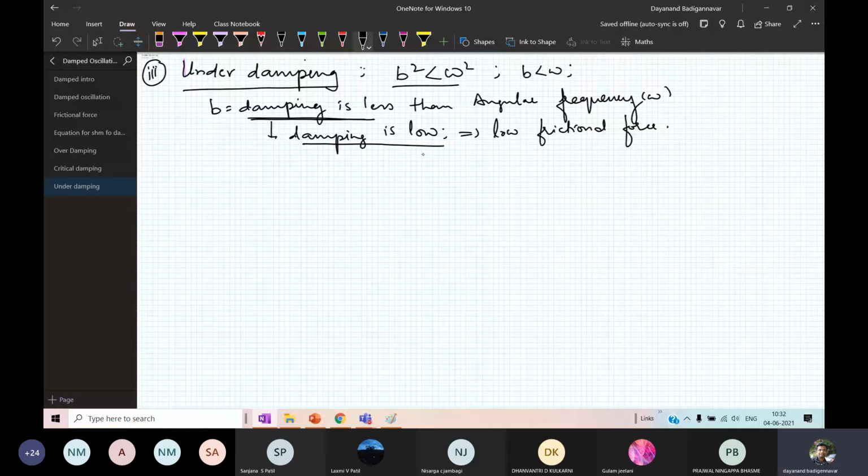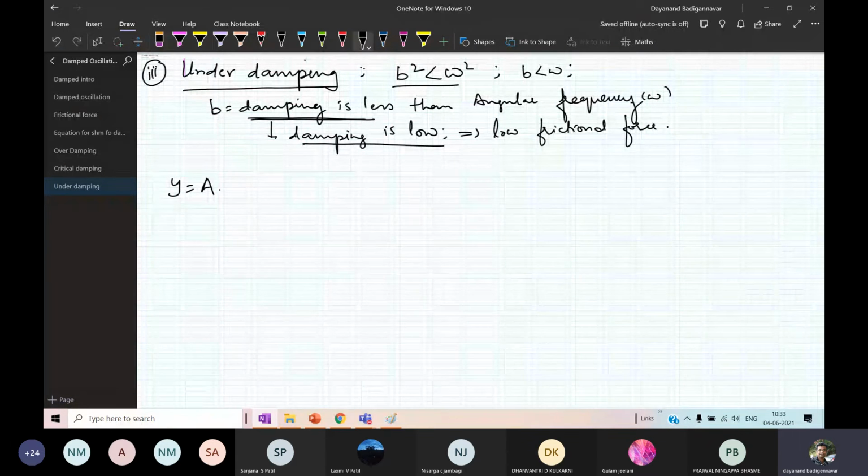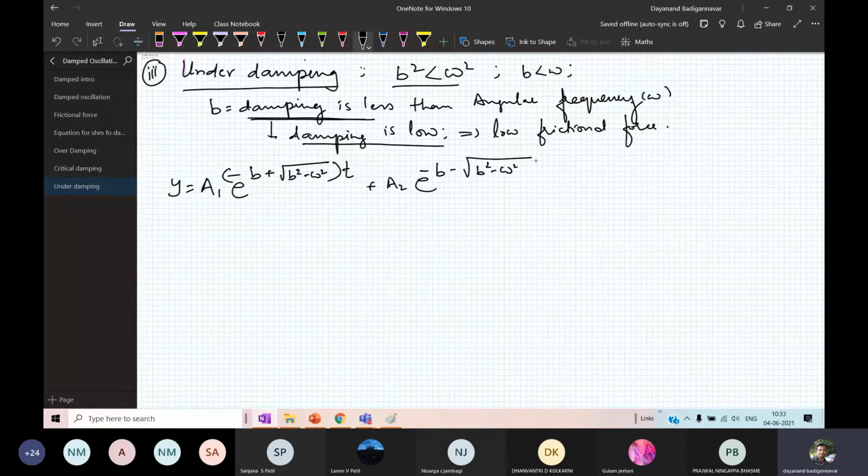What is the equation for amplitude? y is equal to a1 into exponential of minus b plus root of b square minus omega square, into t, plus a2 into exponential of minus b minus root of b square minus omega square, into t. This is equation number 10 that we have discussed in the earlier classes.